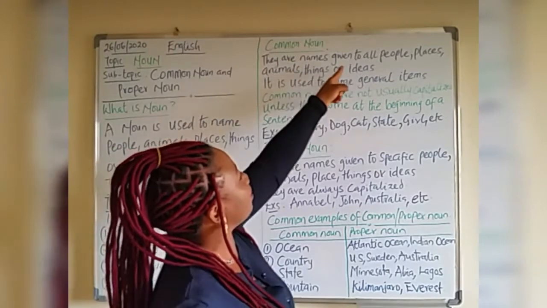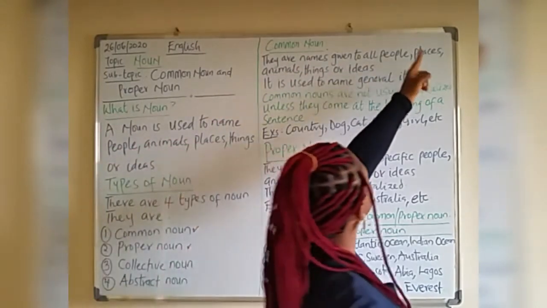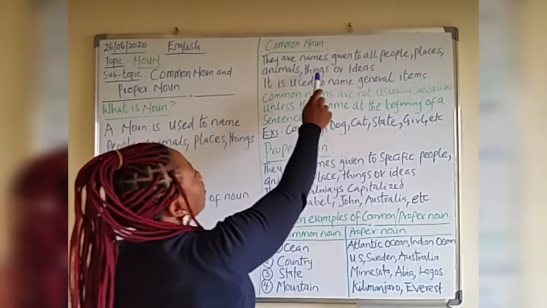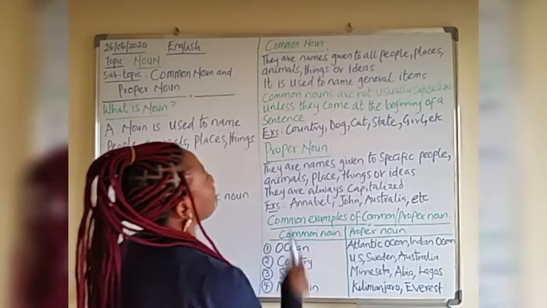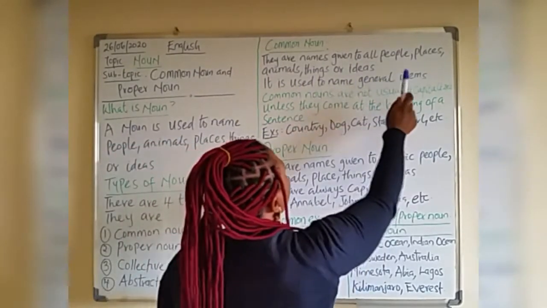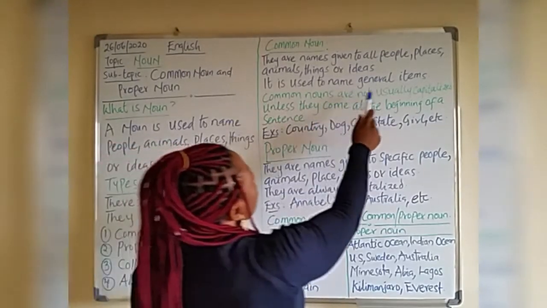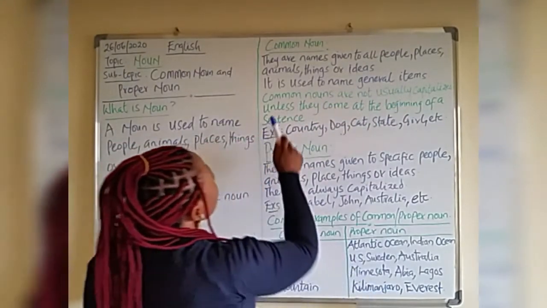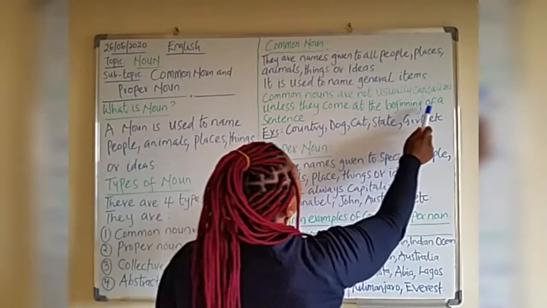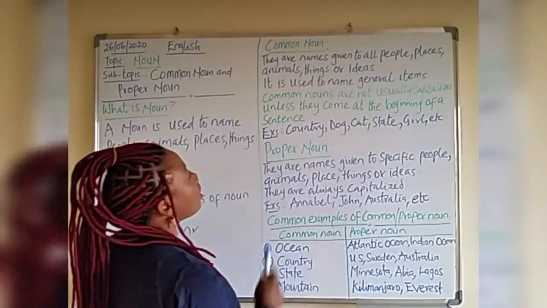Common nouns are names given to all people, places, animals, things, or ideas. It is used to name general items. Common nouns are not usually capitalized unless they come at the beginning of a sentence.